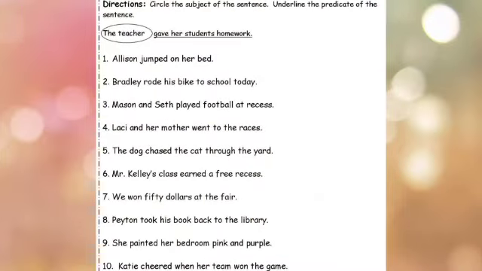Students, here is an exercise for you. Circle the subject of the sentence and underline the predicate of the sentence. For example, the teacher gave her students homework. In this sentence, the teacher is the subject, which is circled with pen, and the rest of the sentence, gave her students homework, is underlined, that is the predicate.